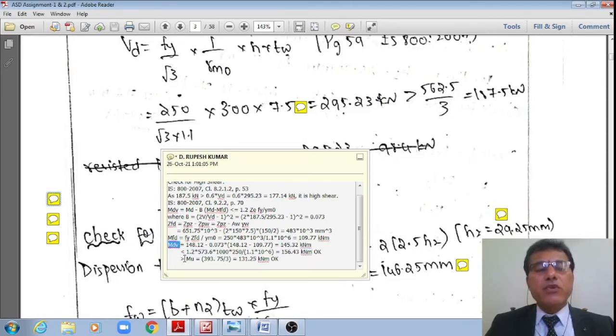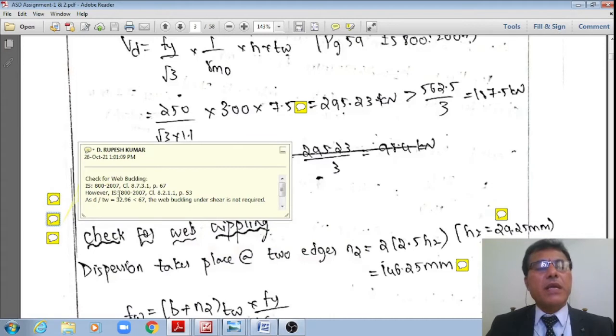And also this MdV should be greater than Mu. 145 is greater than Mu, which is 131.25. It is okay. Mu is the moment to which each of these sections is subjected. Even after the decrement of the moment design capacity from 148.12 due to the high shear, it has come down to 145.32 only, but still it is more than the factored bending moment to which it is subjected, 131.25. Therefore, it is okay. That is why the check for the high shear is okay.